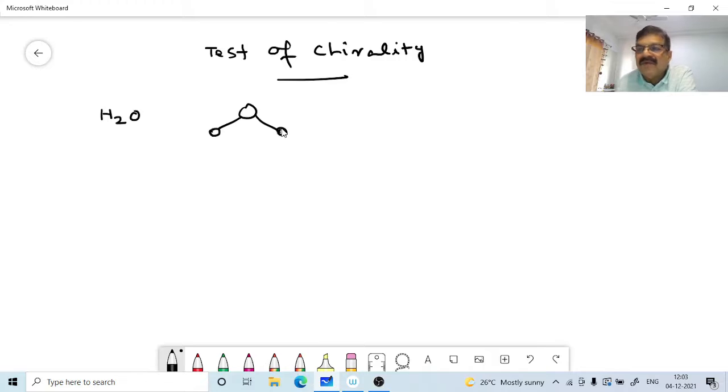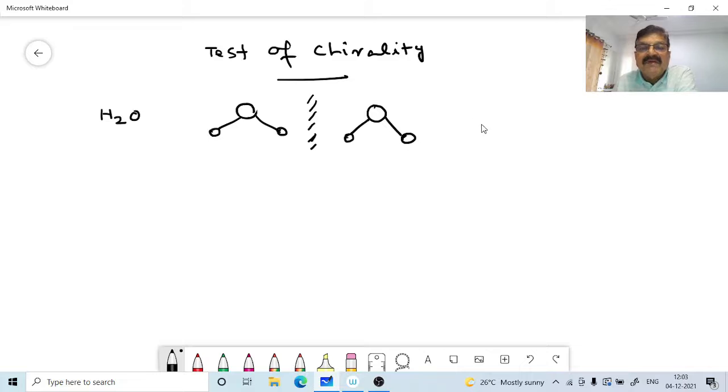This is our water molecule. Now the mirror image also will be like that. We have to see whether these are superimposable or not. That will determine the chirality.